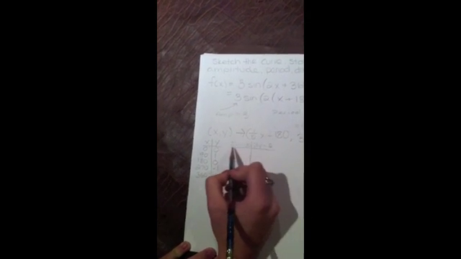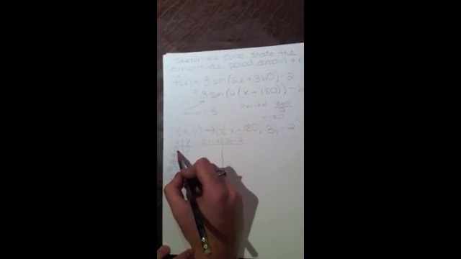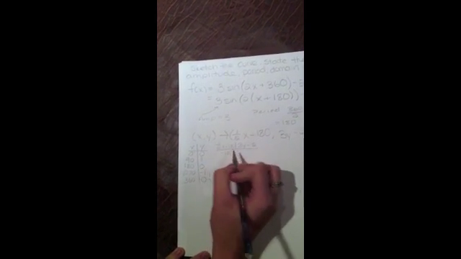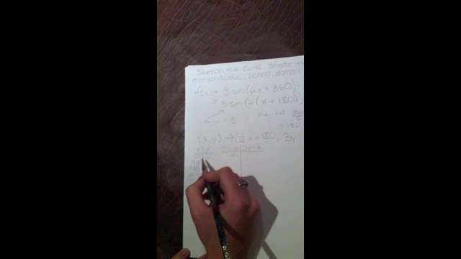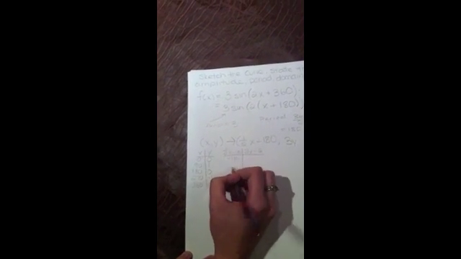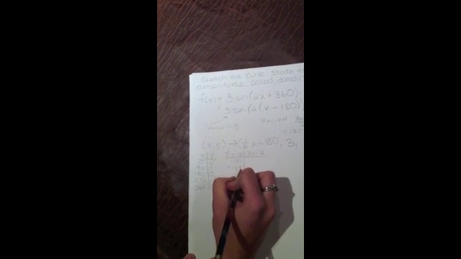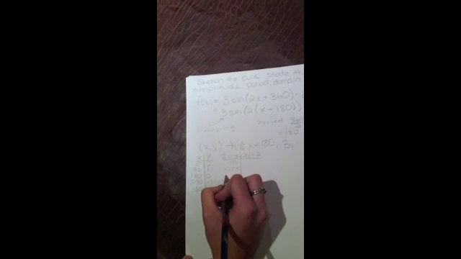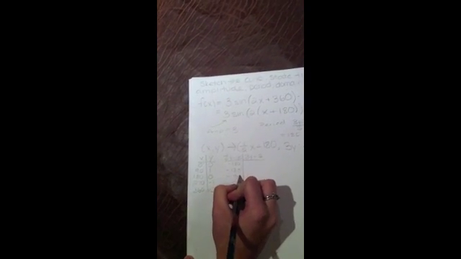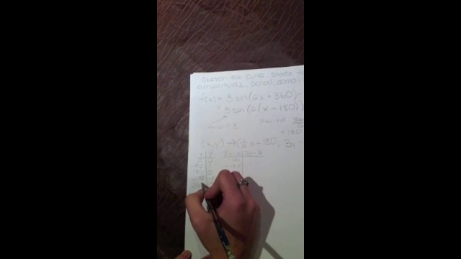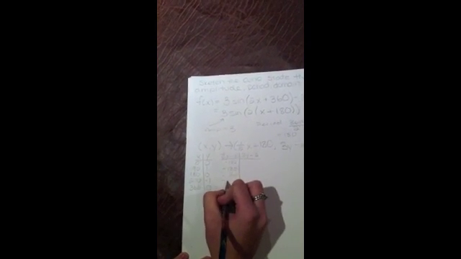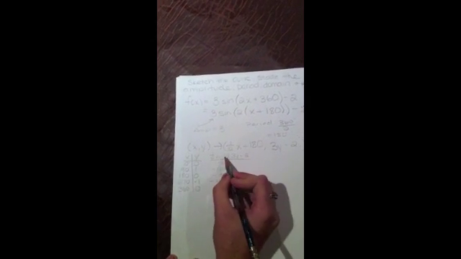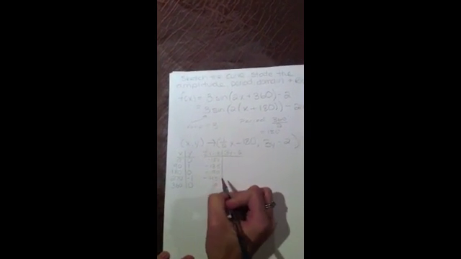Now 1/2 times 0 minus 180 equals -180 degrees. 1/2 times 90 minus 180 equals -135 degrees. 1/2 times 180 minus 180 is -90. 1/2 times 270 minus 180 is -45 degrees. And 1/2 times 360 minus 180 is 0 degrees.